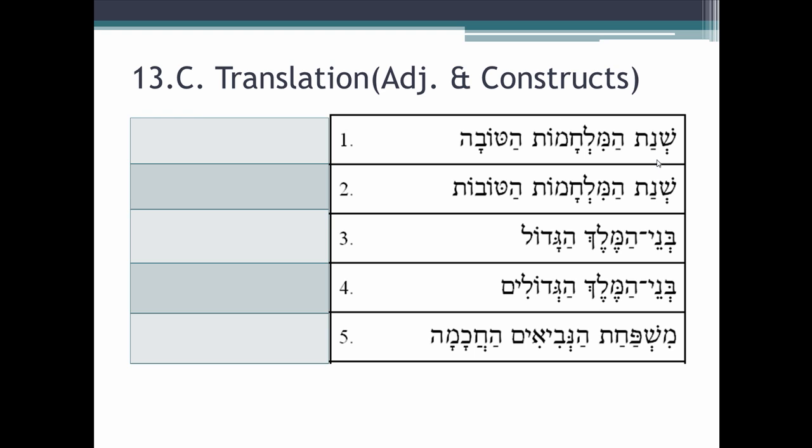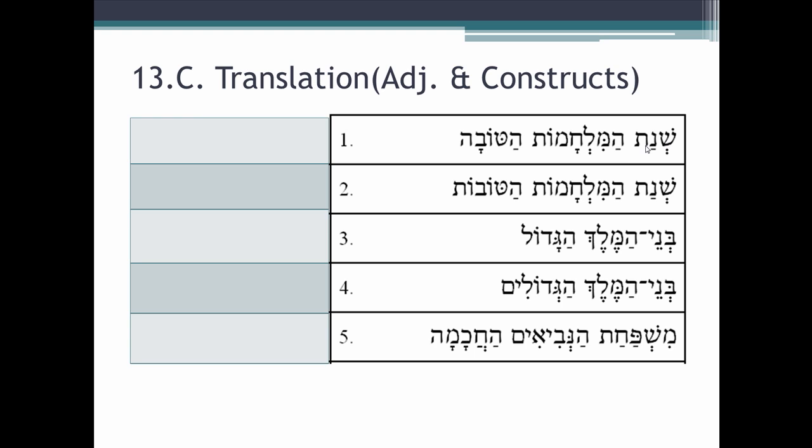Number one, we have shanat. Okay, we know it's a noun. Again, vocabulary is just absolutely indispensable. We know this is a noun because, hey, it sure isn't a verb. This doesn't look like any verb form that you're going to have, and you know your vocabulary. This is going to come from shana, and it ends with a tav, shanat. That tells you the at ending on a noun tells you this is feminine singular, and it's in the construct position. It's a construct form.